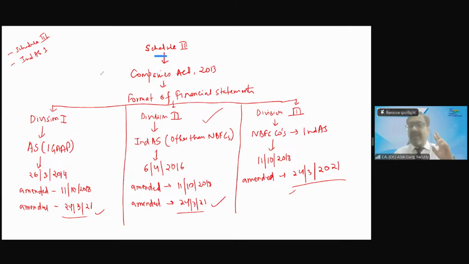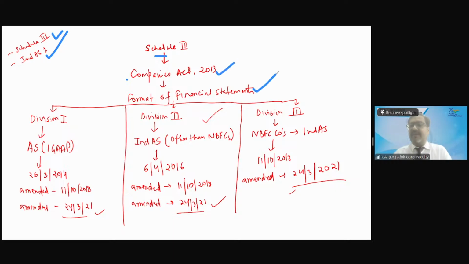So in Ind AS, there are two authoritative guidance for the presentation of the financial statement. What are those two authoritative guidance? Schedule 3 and Indian Accounting Standard 1. The title of Indian Accounting Standard 1 is also presentation of the financial statement. Okay. This Schedule 3 is part of Companies Act 2013.